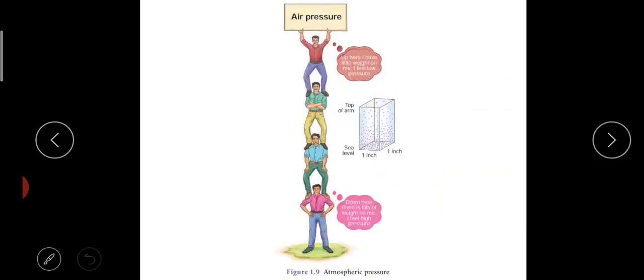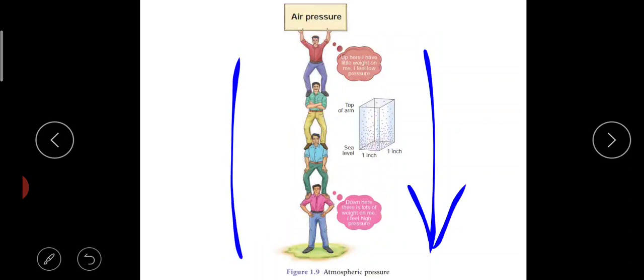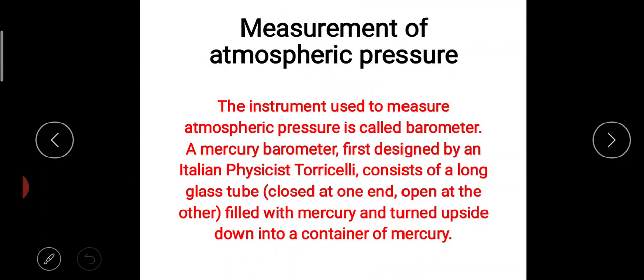You can see here, the person who is standing below will experience more pressure, because the pressure is more as you go down. As you move up, the pressure decreases. So the person who is at the top will feel very little weight. Next, we are moving on to the measurement of atmospheric pressure. How to measure this atmospheric pressure?